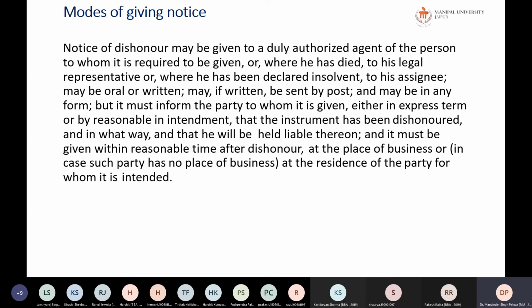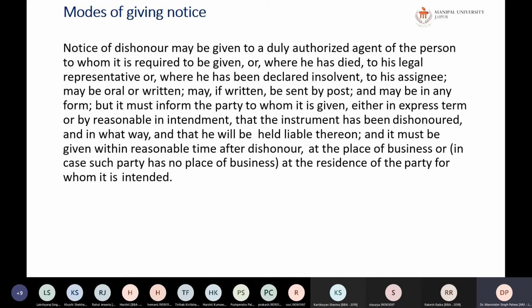So this particular provision is one complete line, and it is very complicated to just read it once and understand it. If you read it in parts, then you will be able to understand it. Modes of giving notice: number one, it can be oral or it can be written.